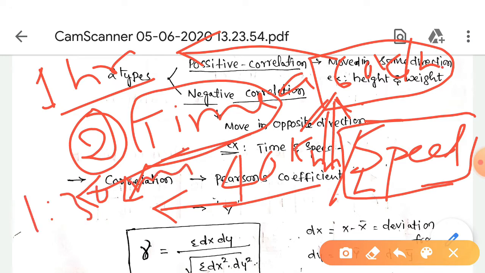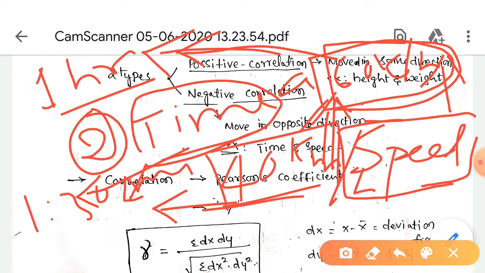Once the speed is high, the traveling time decreases; once the speed is low, the traveling time increases. That means time and speed are completely in the opposite direction.